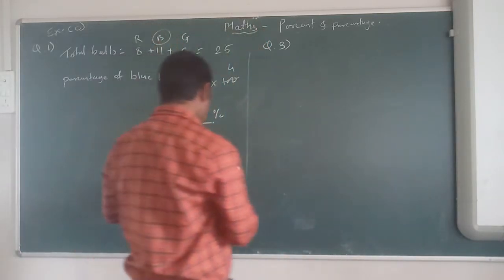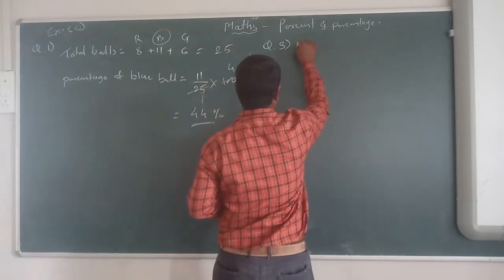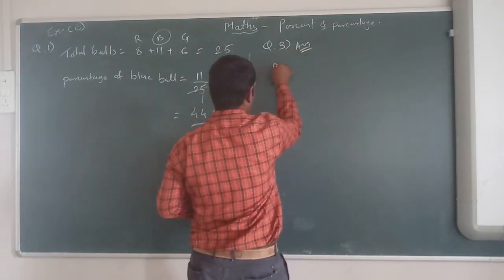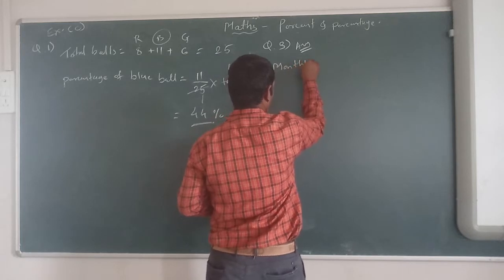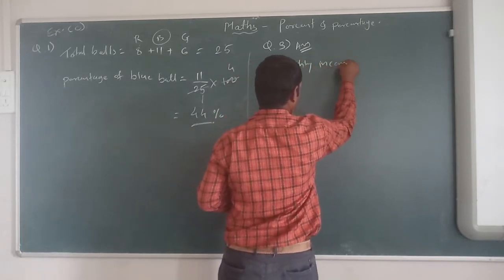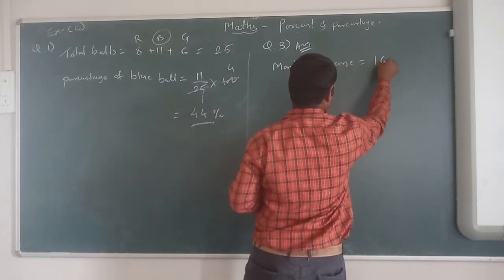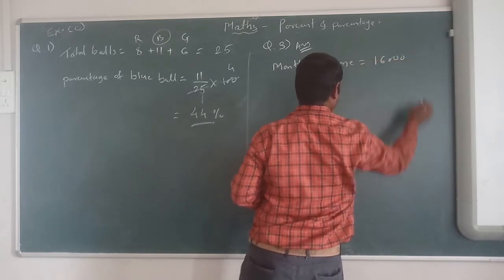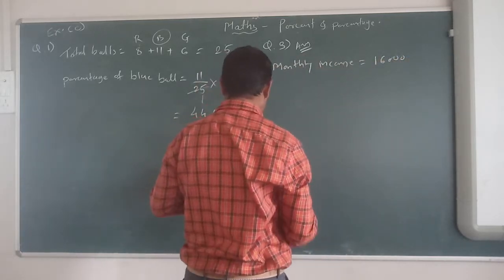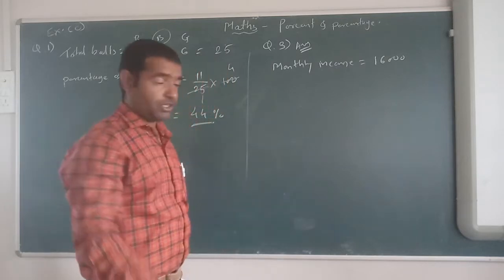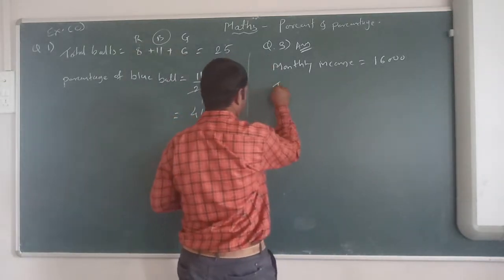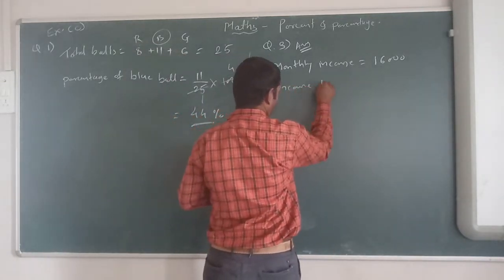Now see, first I am writing the monthly income, which is given: 16,000. Now first we have to find out the income tax.